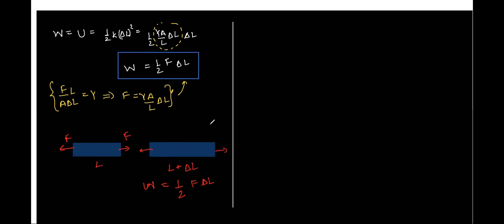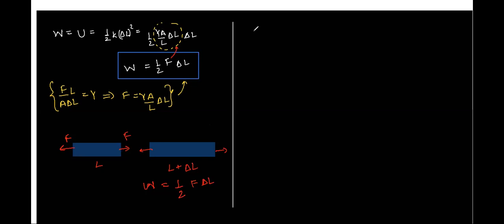Easy to understand, right? And you can always replace this F by YA by L times delta L if F is not directly given, right? Clear, class? Please jot this down with you.